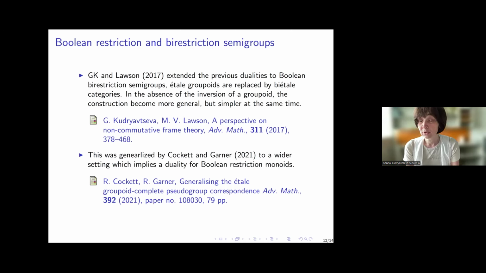Another question was whether we can drop the requirement that we're working with monoids, and whether these results can be extended to the semigroup setting and to the locally compact setting, because the role of the identity was very important in the work of Cockett and Gardner, and it was unclear how to proceed without it.